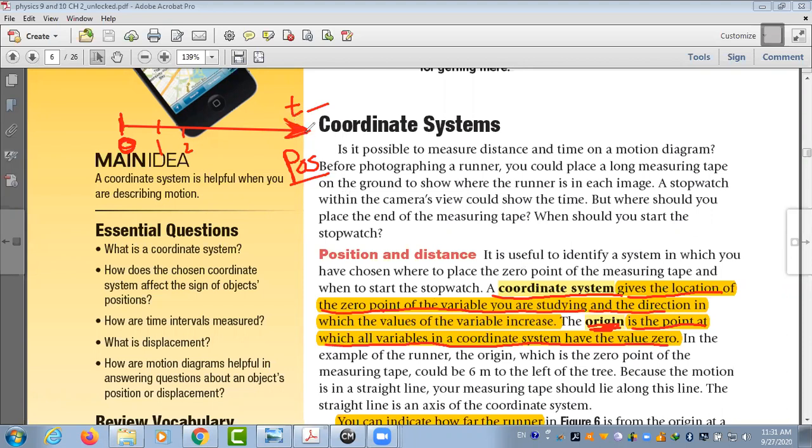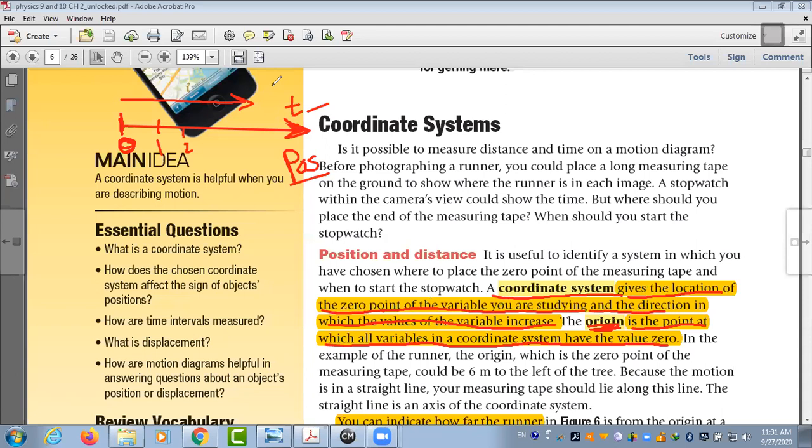It indicates that the direction of movement is to the right, in which all the values of the variable increase. So this is the meaning of a coordinate system. Again, what is the meaning of origin? It's the point at which all variables in a coordinate system have the value 0.